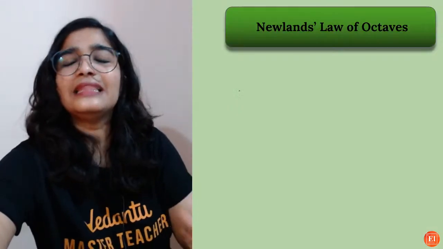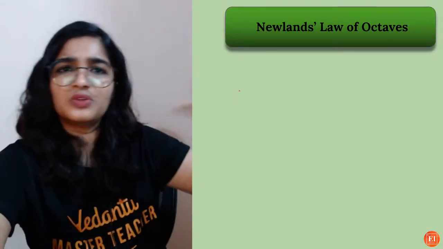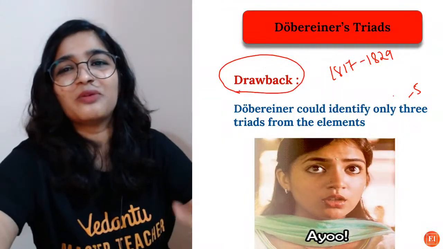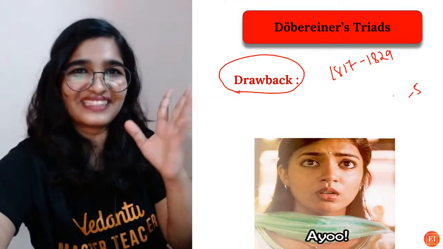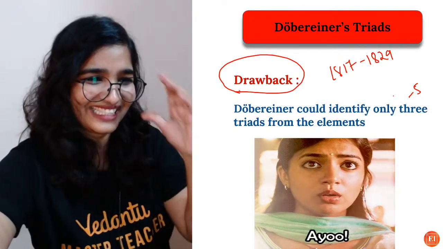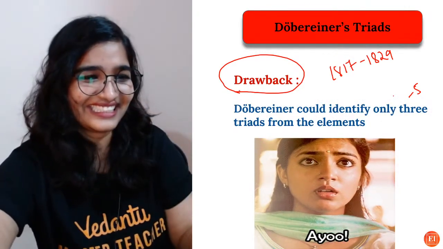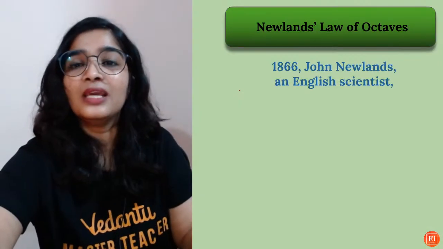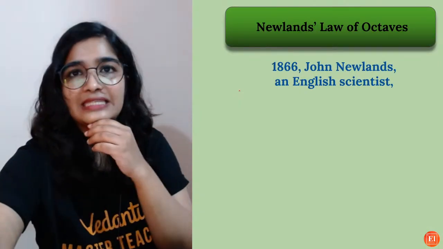Okay. Then what was the next one? We cannot use it, but it would have been so easy for you guys, no? Only 5 sets. Okay. Failed. So in the year 1866, John Newland.